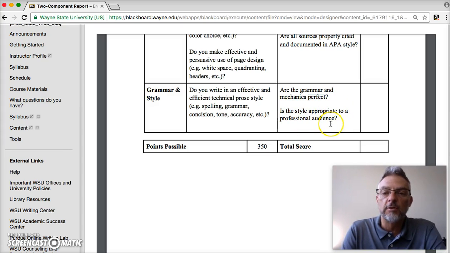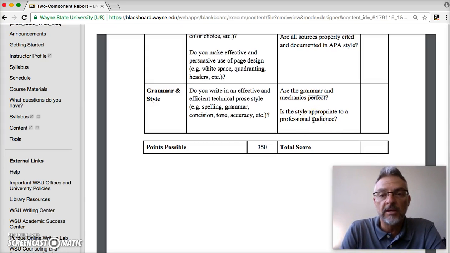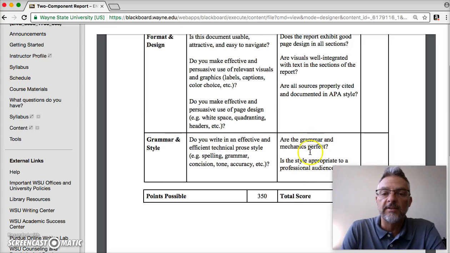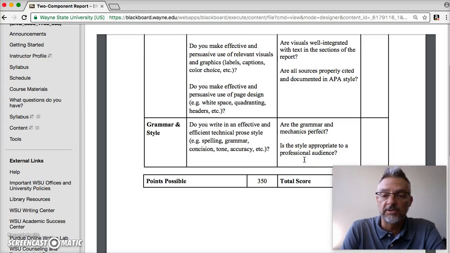And the style should be appropriate to a professional audience, and a lot of that really speaks to the fact that we're not using colloquialisms or the same type of words and phrases that we might use in a conversation with one of our peers or one of our buddies. This is written in a professional tone, a professional style, we might say. All right, so that's a basic overview for that.